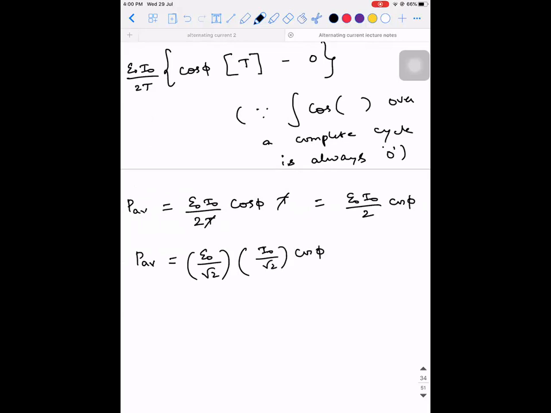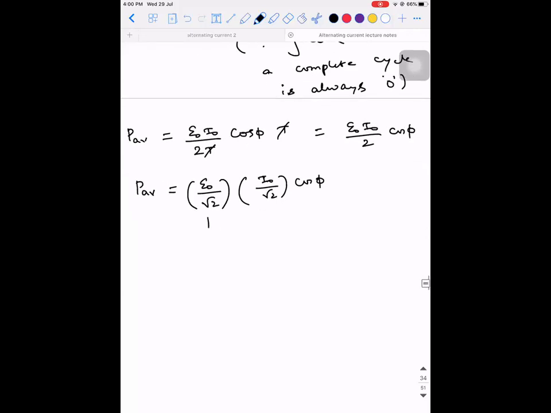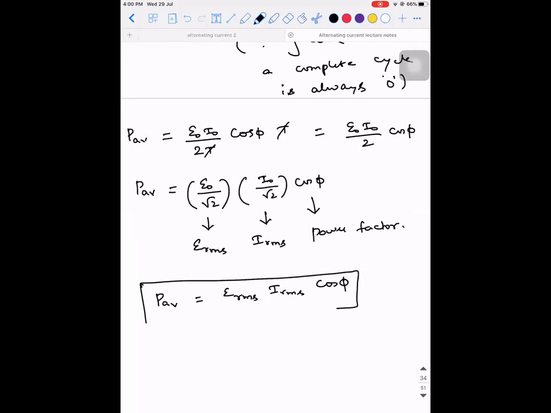Can I write it like this? Yes, sir. What is this E naught by root 2 called as? ERMS. And I naught by root 2 is called IRMS, and this cos phi is called the power factor. So the average value is calculated as ERMS into IRMS into cos phi.